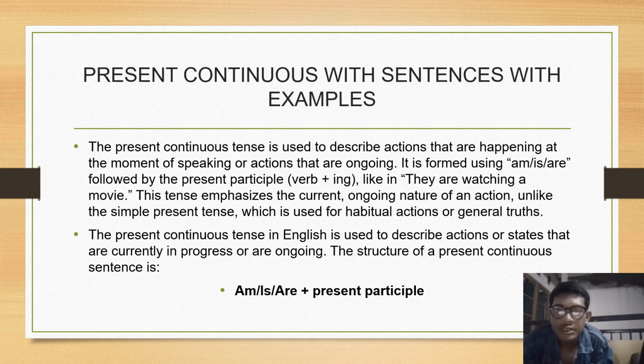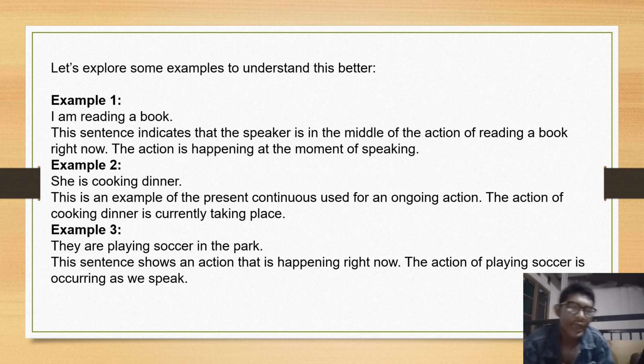Present continuous sentences with examples. The present continuous tense is used to describe happenings at the moment of speaking or actions that are ongoing. It is formed using am, is, are, followed by the present participle. They are watching a movie. This emphasizes the current, ongoing nature of an action, unlike the simple present tense. Example: I am reading a book.